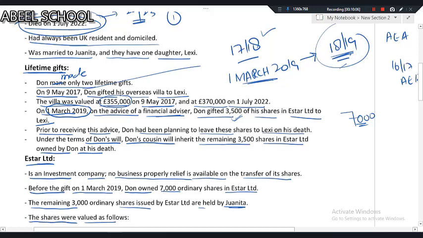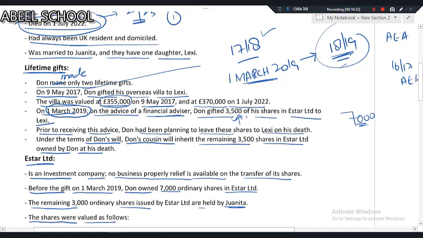Which means that on these 3,500 shares, the rate of the tax we are going to calculate will be 40%. Why 40%? Because IHT on death is 40%. Second, no nil rate band is available. That nil rate band will be already utilized, already consumed by this villa.